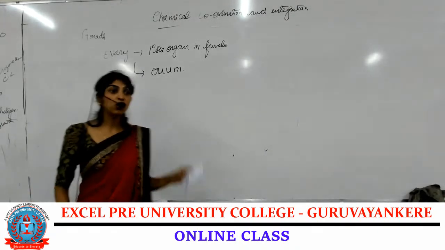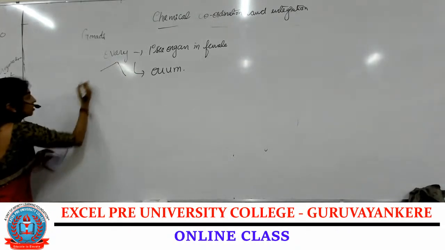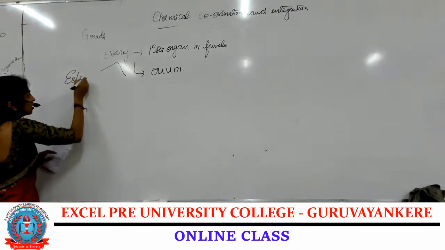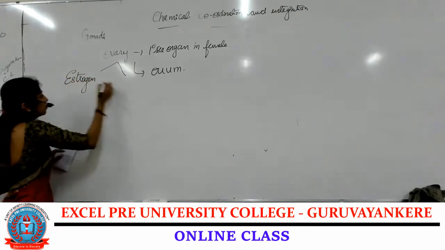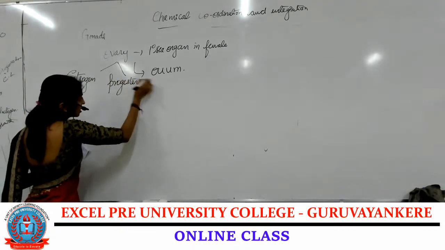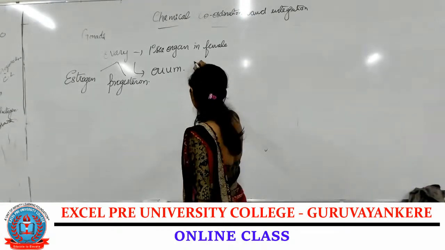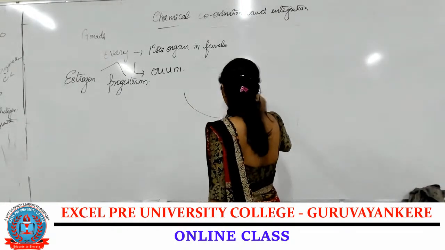Along with that, ovary also produces two hormones, estrogen and progesterone.